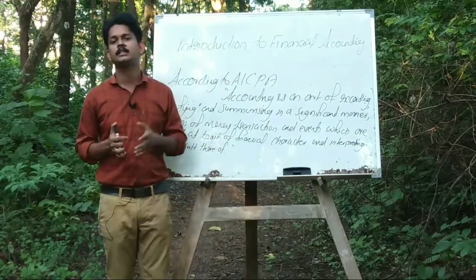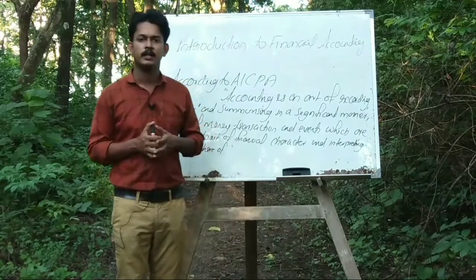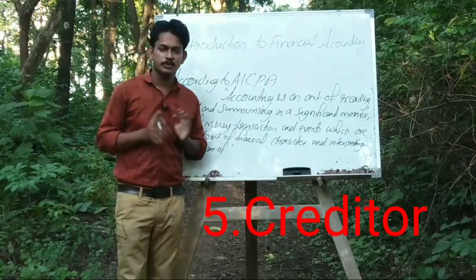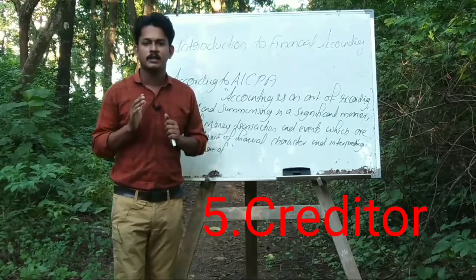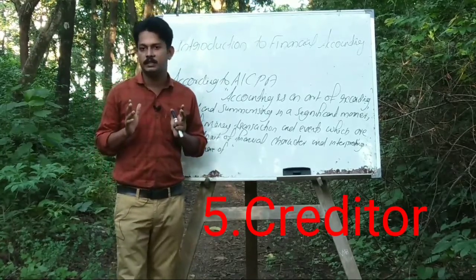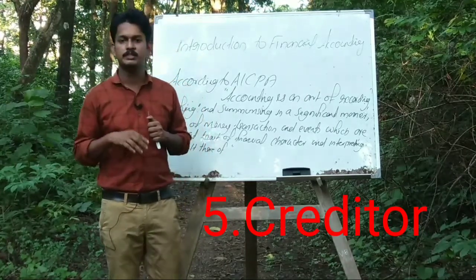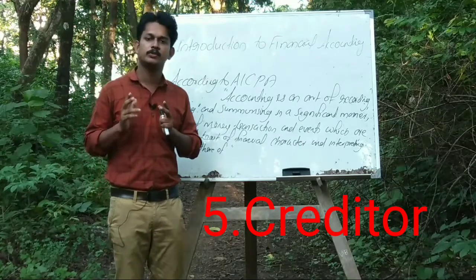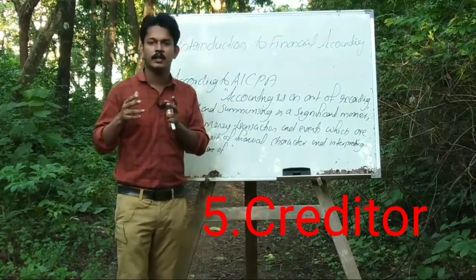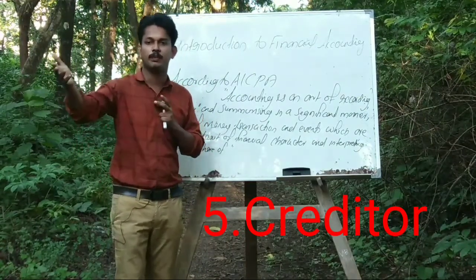Then next term used in accountancy, creditor. Suppose a businessman purchased some goods from the supplier. In this case, the business owes money to the supplier.